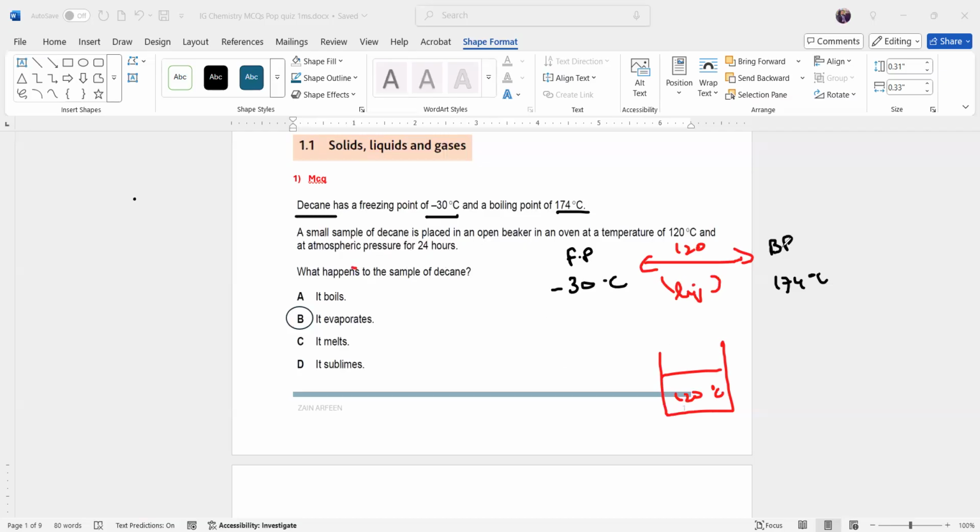Because the temperature is not at the boiling temperature 174, it won't boil. And it's not a solid, so it won't melt. Sublimation happens when a solid turns into a gas or a gas into a solid. So it's not a solid or a gas, that's why sublimation won't occur. So what we are left with is evaporation, where only the most energetic molecules at the surface will escape.